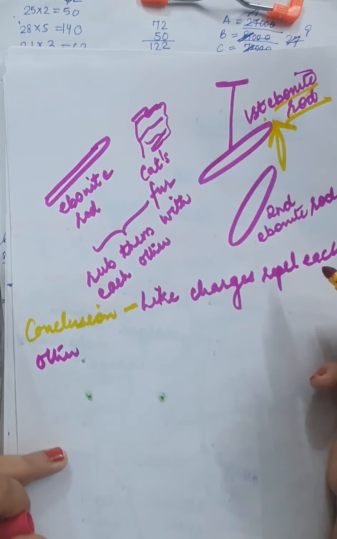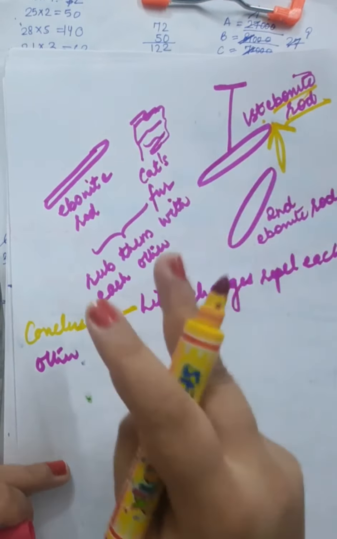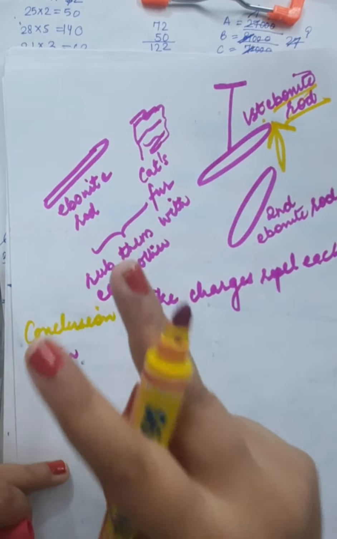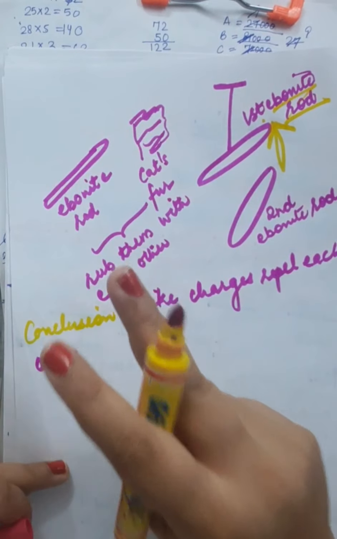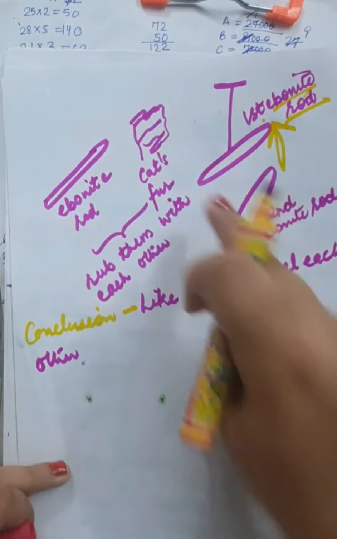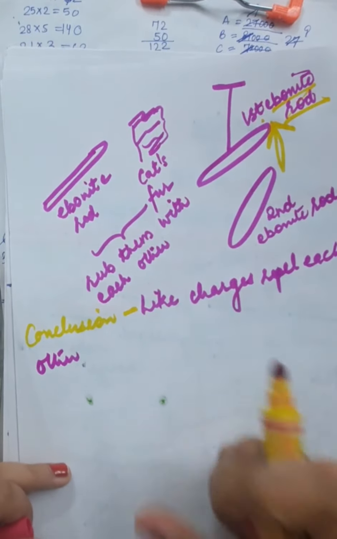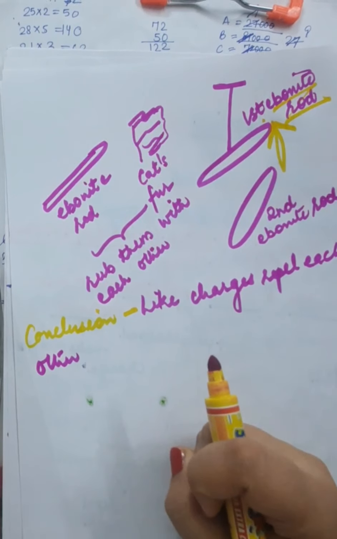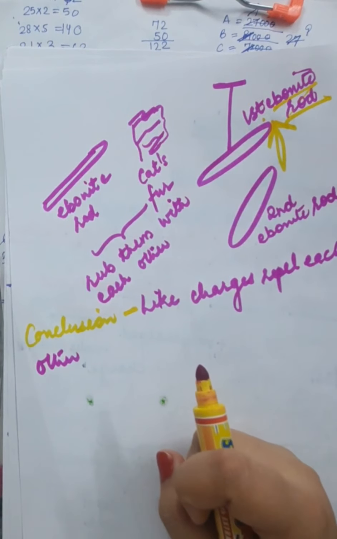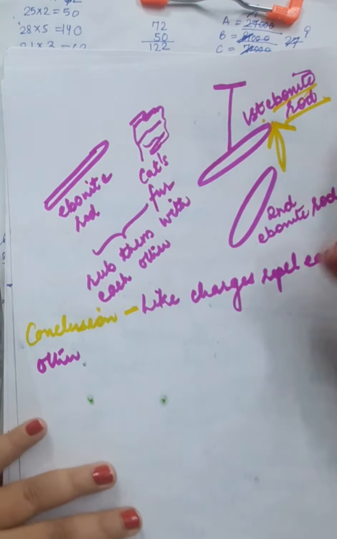In the second example, you have an ebonite rod rubbed with cat's fur. Remember, in both the examples, you are taking two pairs of ebonite rod and cat's fur. One you are keeping for suspending, and the other one you are just bringing close. And then you are observing massive repulsion. So, this indicates that like charges repel each other.